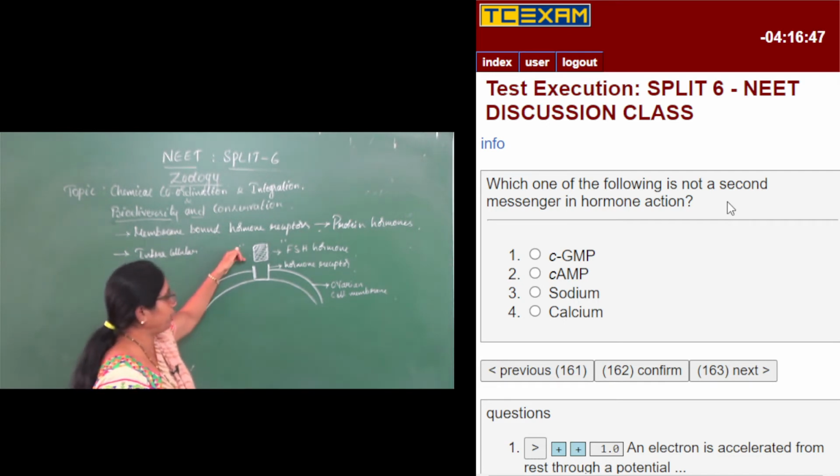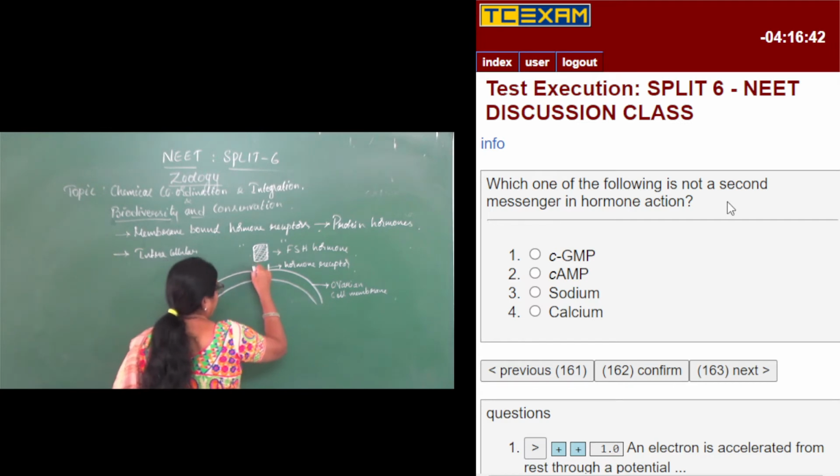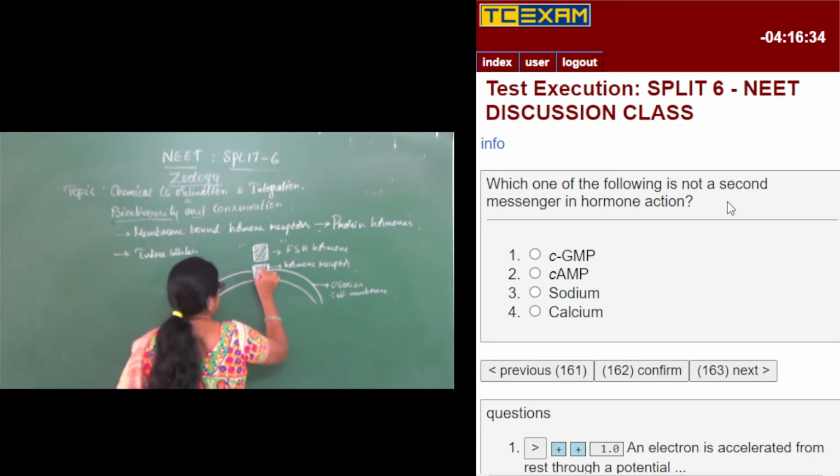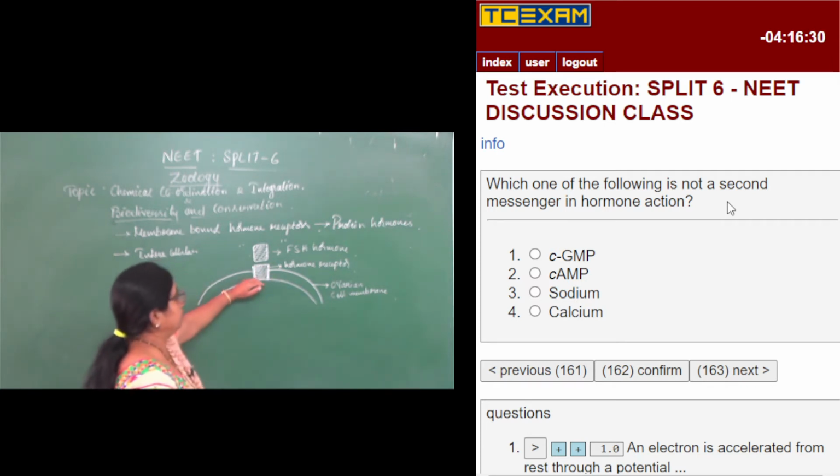So from the pituitary gland, through the blood, it reaches the ovary, and on the ovarian cell membrane, it binds to the hormone receptor like this. So this forms the hormone receptor complex.